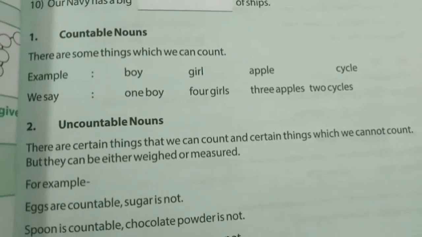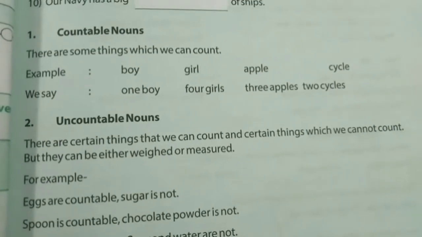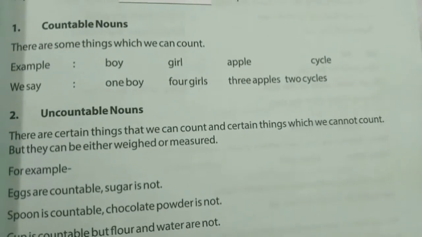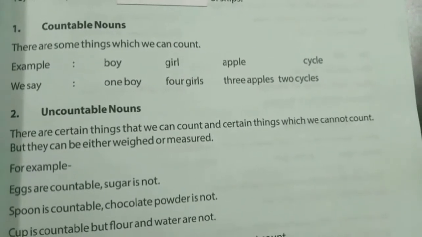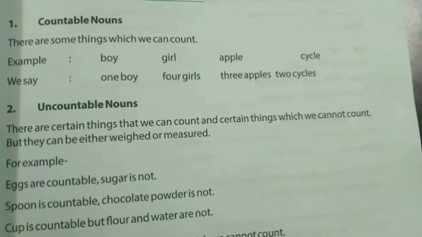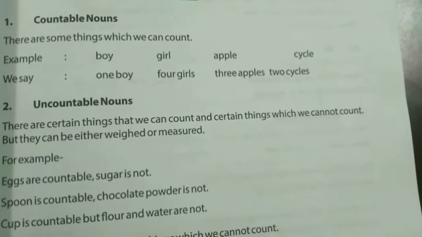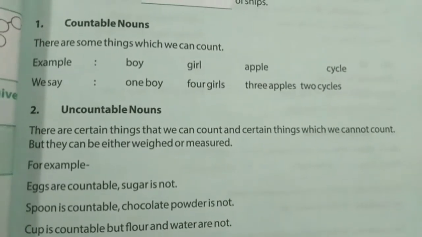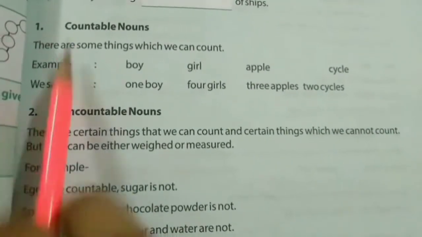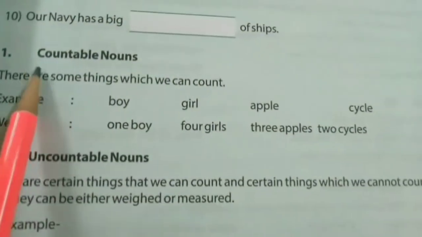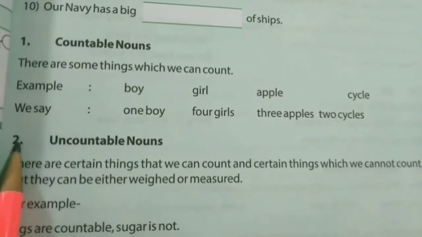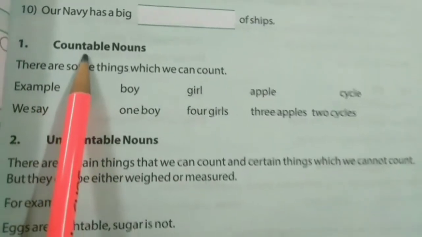Today we are going to discuss another classification of nouns, and this is about the nouns which we can count and the nouns which we cannot count. So based upon this, we have two types of nouns. First one is countable nouns and the second one is uncountable nouns. First, let's read about countable nouns.